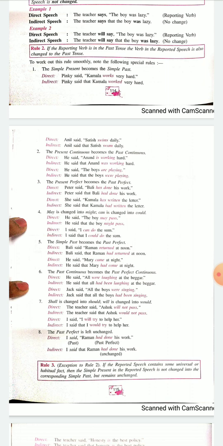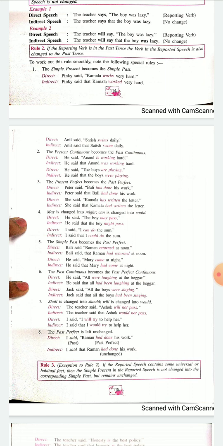We have come to rule number 5. Pronouns of second person in direct speech are changed in indirect to the same person. Of course, Harish will become he. Bali told Ashok that he was a good boy. Meera and Kamla, they are girls, so it will be she was a good girl. John said to him that he had not done his work. So I hope you have understood.